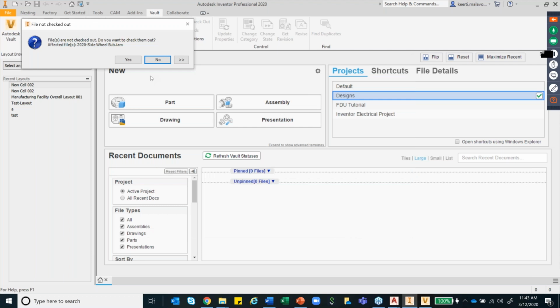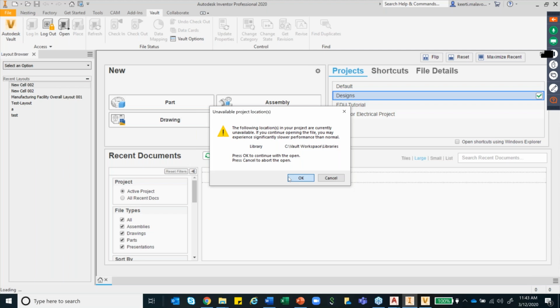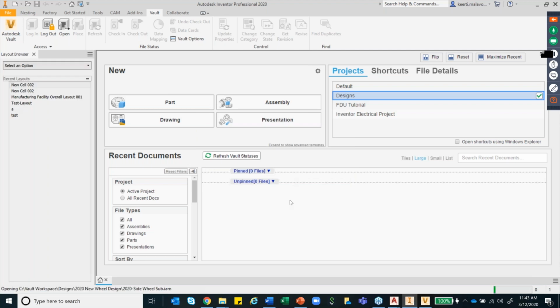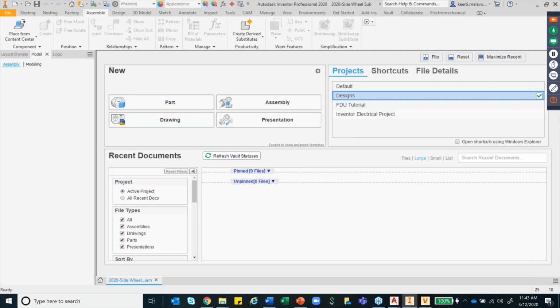It asks whether you want to check out. Yes, check out for the entire set of project along with its child companions as well. So it goes ahead and loads the model for me in Inventor.